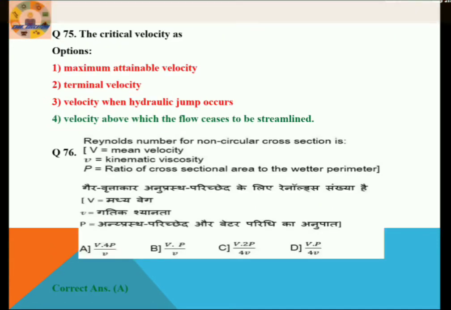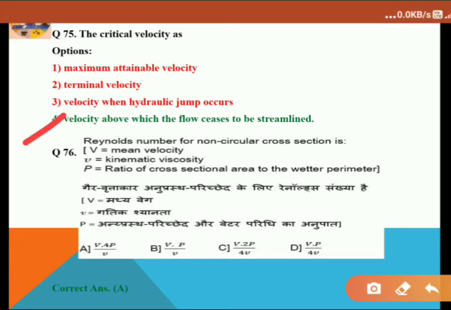Next question, question number 75. The critical velocity. First we have to know what the critical velocity is. Critical velocity is the velocity of a liquid flow up to which its flow is streamlined and after which the flow becomes turbulent. So the appropriate option is option 4, velocity above which flow ceases to be streamlined. So option 4 is the correct answer. Let's proceed to the next question.